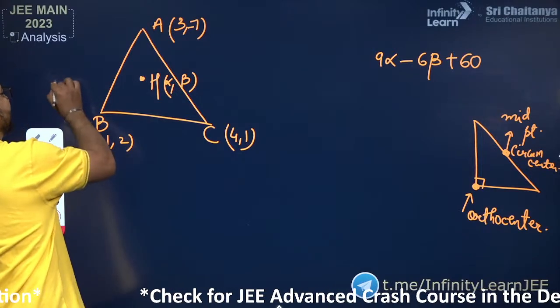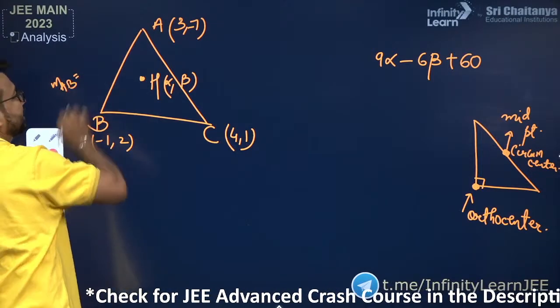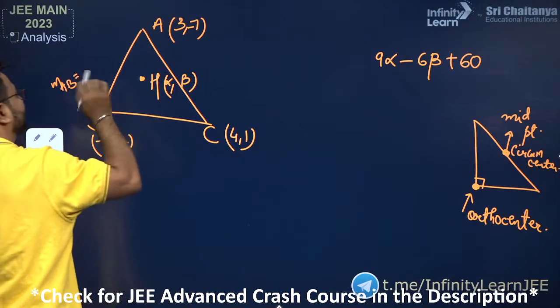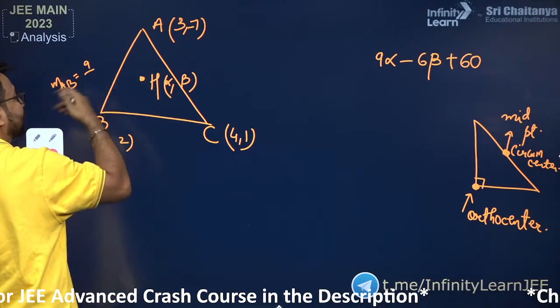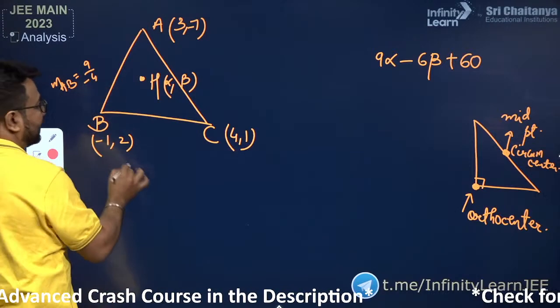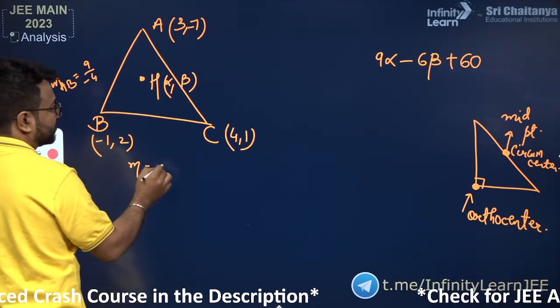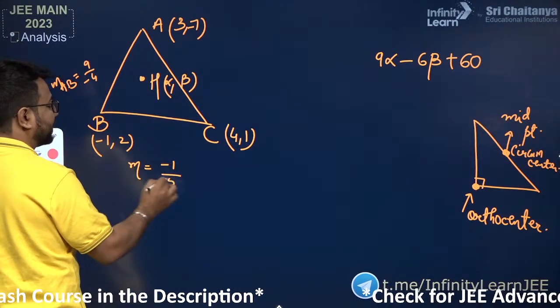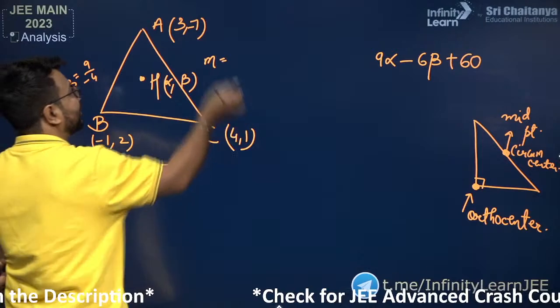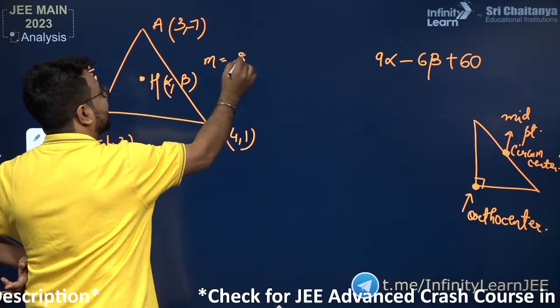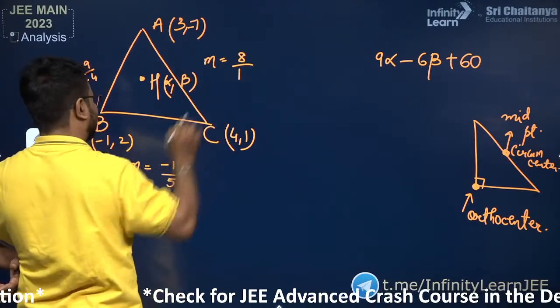So let us first of all very easily get the slope of each and every line. It will be 2 minus 7, minus of minus 7, that will be 9, and minus 1 minus 3, so that will be equal to minus 4. Let us get the slope of this line: 1 minus 2, it will be minus 1, and 4 minus of minus 1, it will be 4 plus 1, 5. Let us find the slope of this line: it will be 1 minus of minus 7, that will be 8, and here we have 4 minus 3, that will be 1.